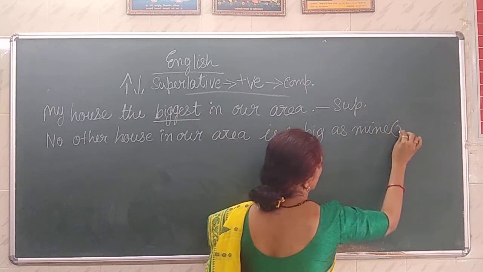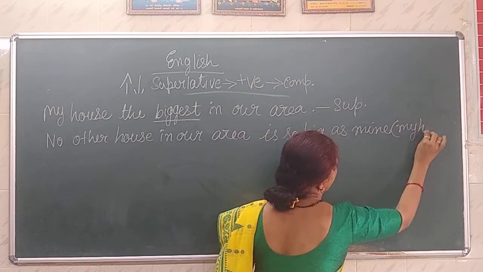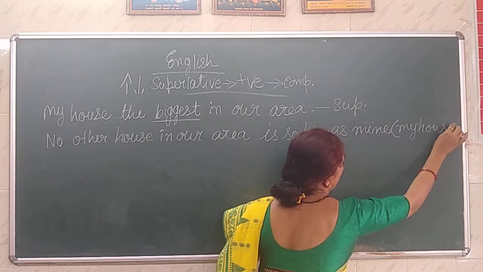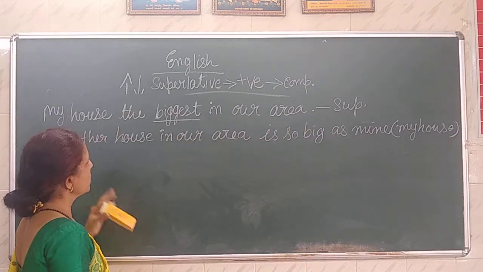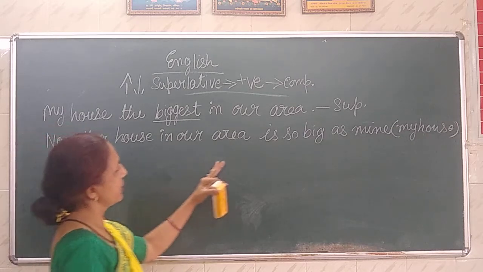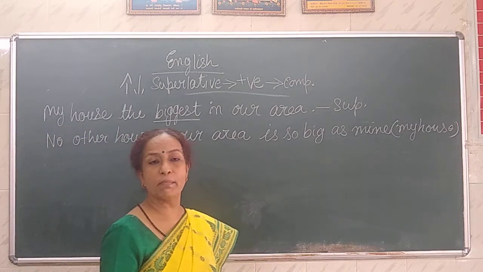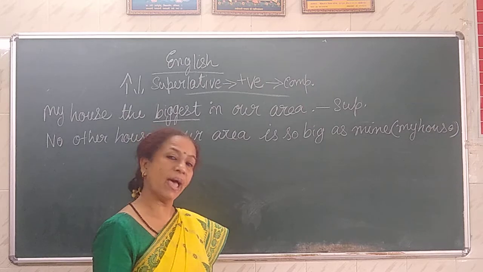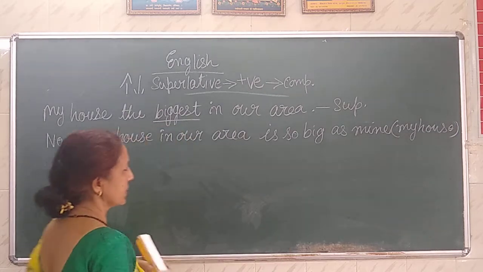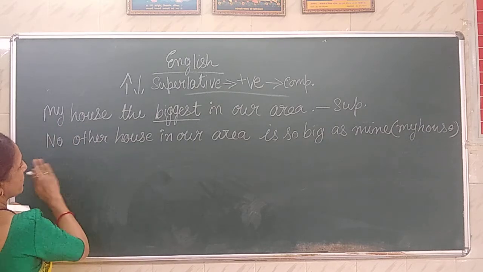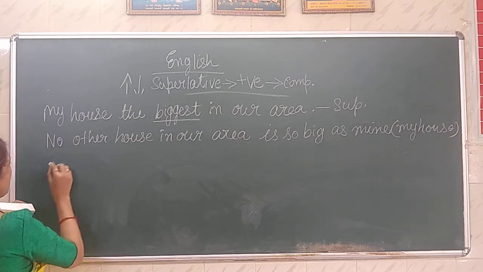Or my house, you can also write as mine. It is understood, my house, or you can write my house. So no other house in our area is so big as mine or my house, and that's why my house is the biggest. And what would be the comparative degree?